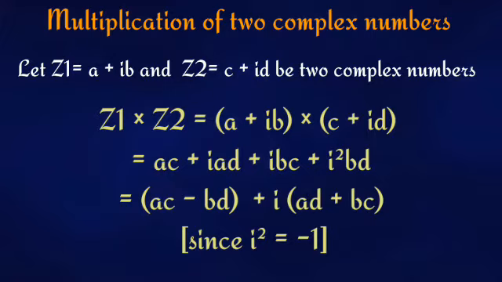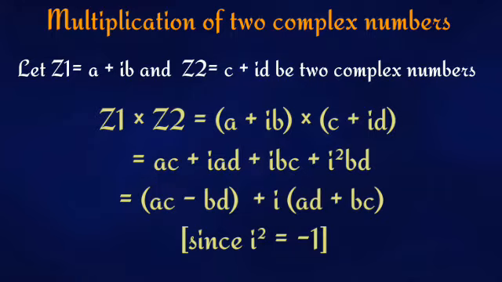Now the value of i square is minus 1, as the value of i is root over minus 1, so i square is equal to minus 1. Therefore bd will come to the real part, so (ac minus bd) plus i into (ad plus bc) will be the result. And after the multiplication, we have to convert the result into a complex number, that is a plus ib format, as we have done in all the other operations, addition and subtraction. We got the result as a complex number,